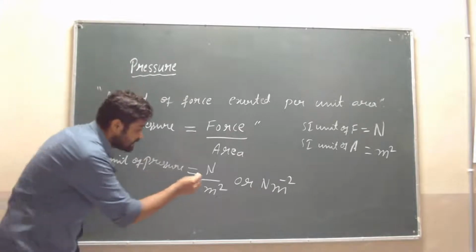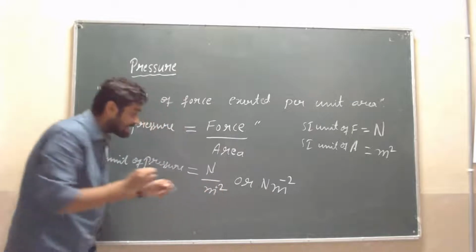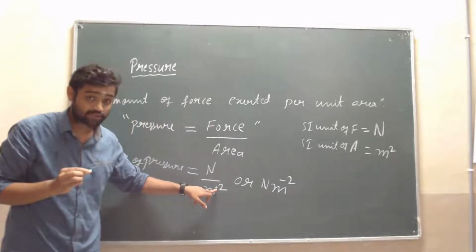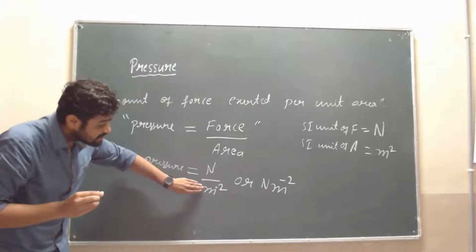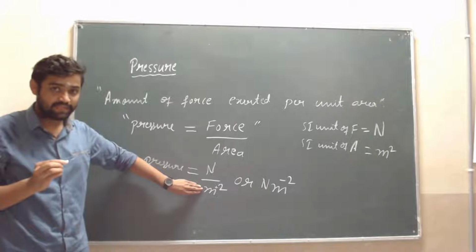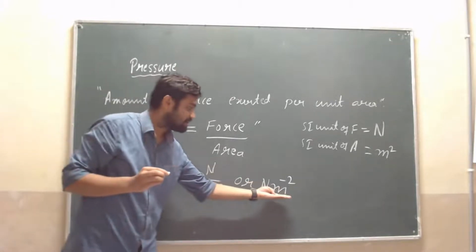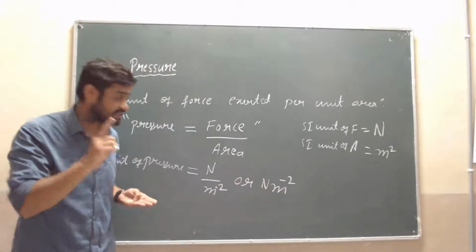Listen, see here. Here the m square is in the denominator, so the power of m is plus 2. If I am transposing this m square to the numerator, then it will become this. Are you getting my point? This is wrong.